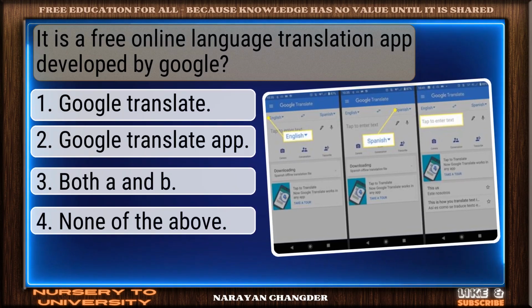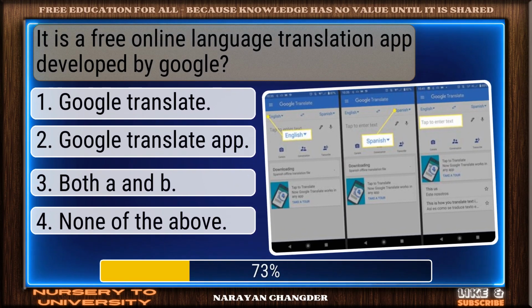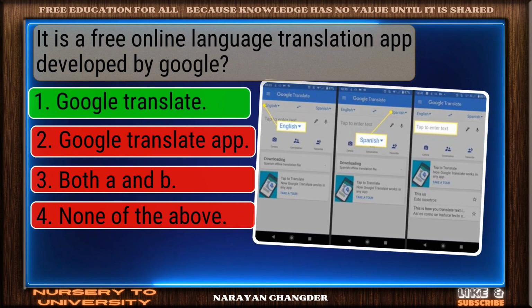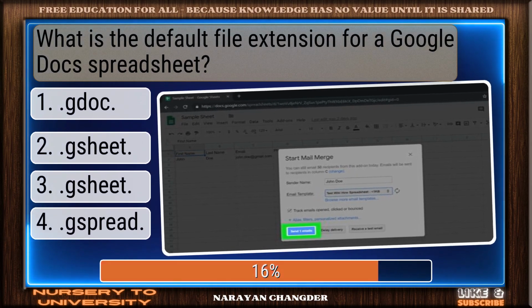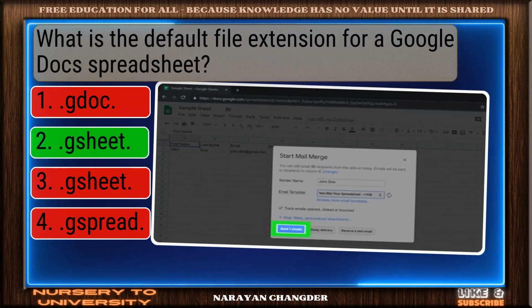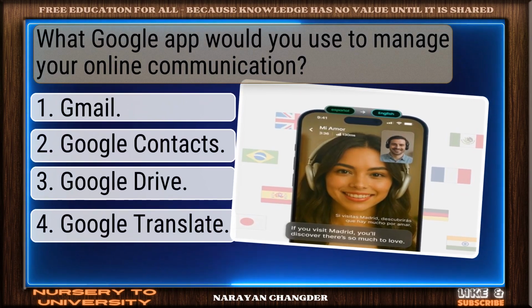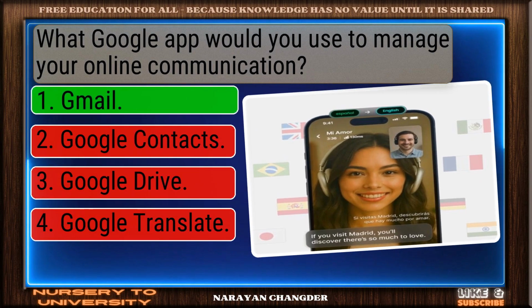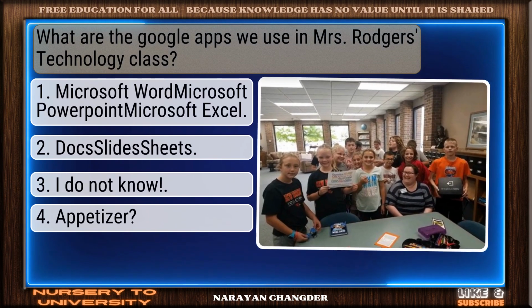It is a free online language translation app developed by Google. Good job. Google Translate works well here. What is the default file extension for a Google Docs spreadsheet? Great job. Sheet is the accurate answer. What Google app would you use to manage your online communication? Exactly. Gmail makes sense.